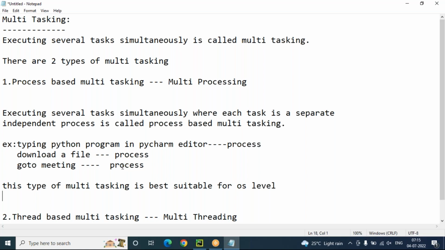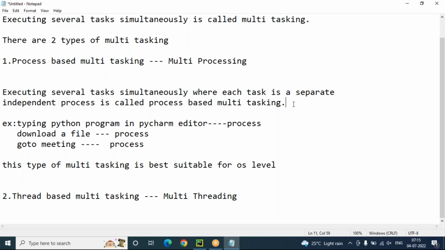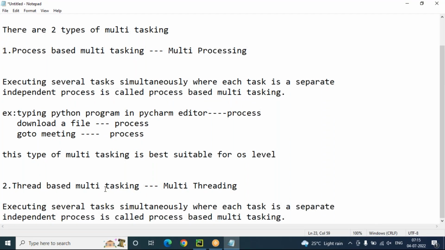So now coming to thread-based multitasking. What does thread-based multitasking mean? Just observe here. Executing several tasks simultaneously, where each task is a separate independent process of the same program, is called thread-based multitasking.